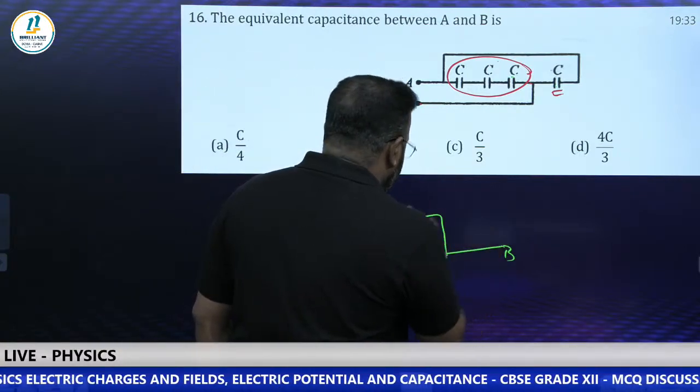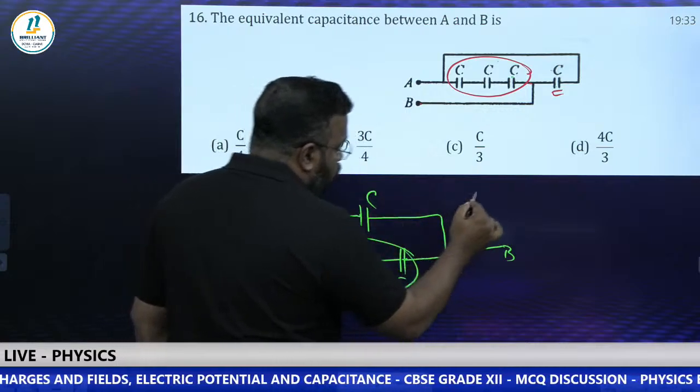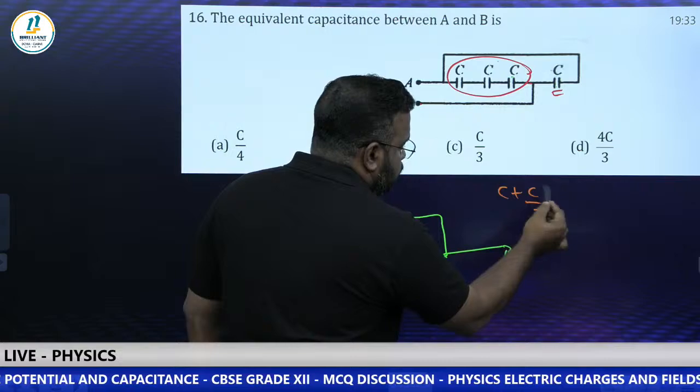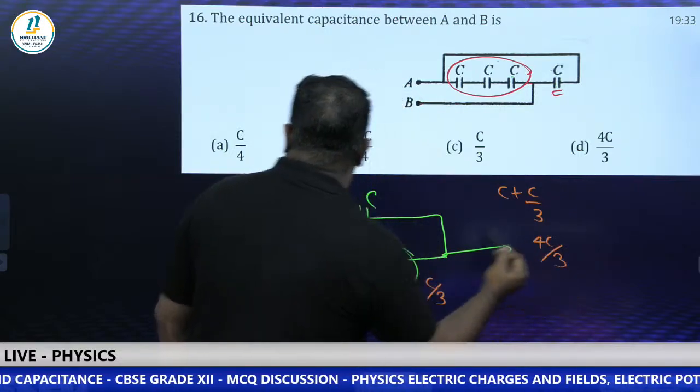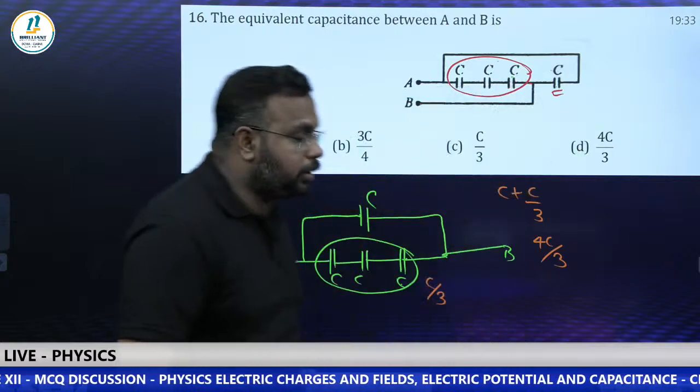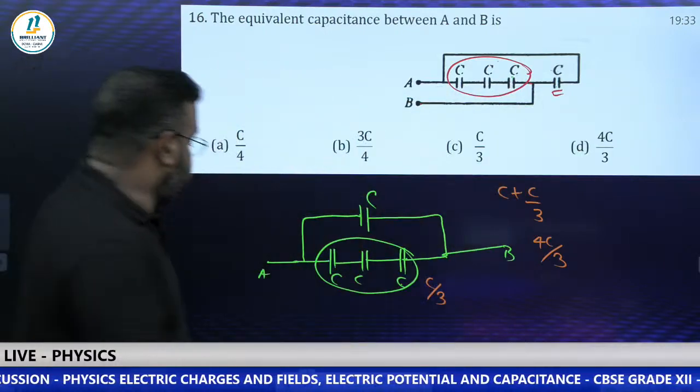And that one and this one are in parallel. So now things are easy. So we just add them in parallel. In parallel combination, what is the formula? C plus C by 3. So we get 3C plus C by 3, that is 4C by 3. How many of you got the answer? It is option D. Yes, Atul, correct answer. Ayan, correct answer. 4C by 3. Option D.